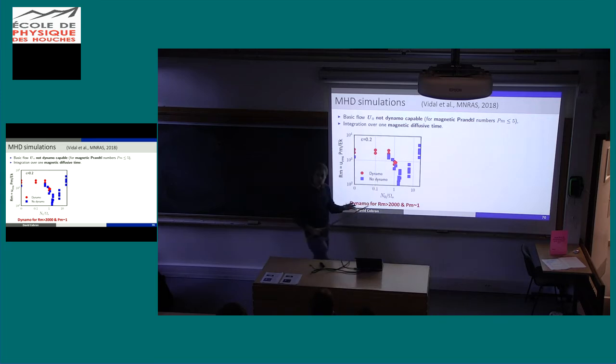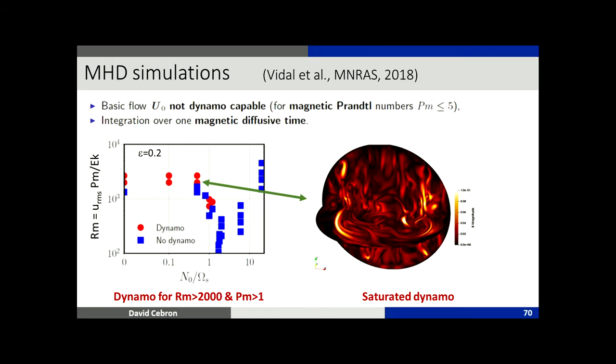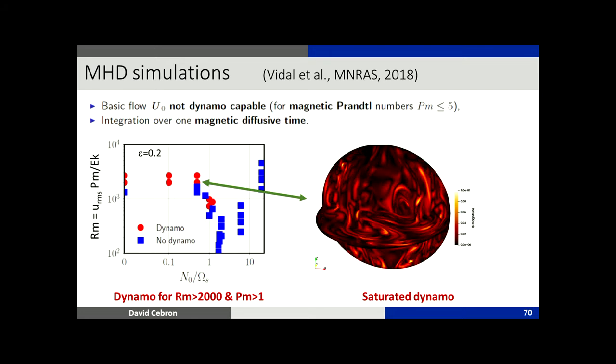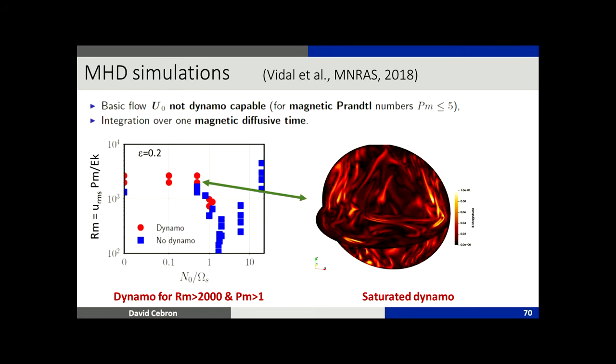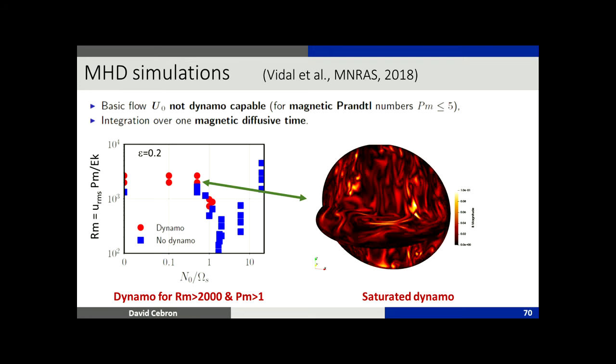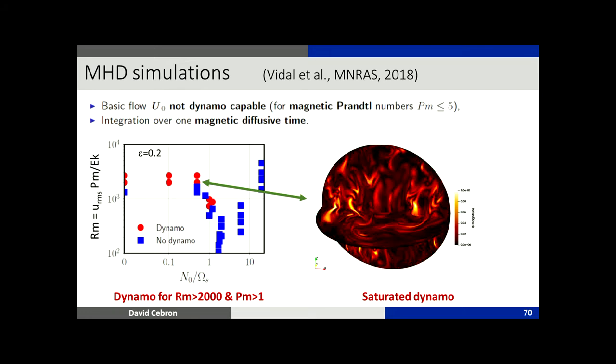So you see, it's not obvious that stratification will not modify things. Actually, here stratification inhibits the growth of the dynamo. And just to have a look, this is the kind of field you expect and we obtain in the simulation.